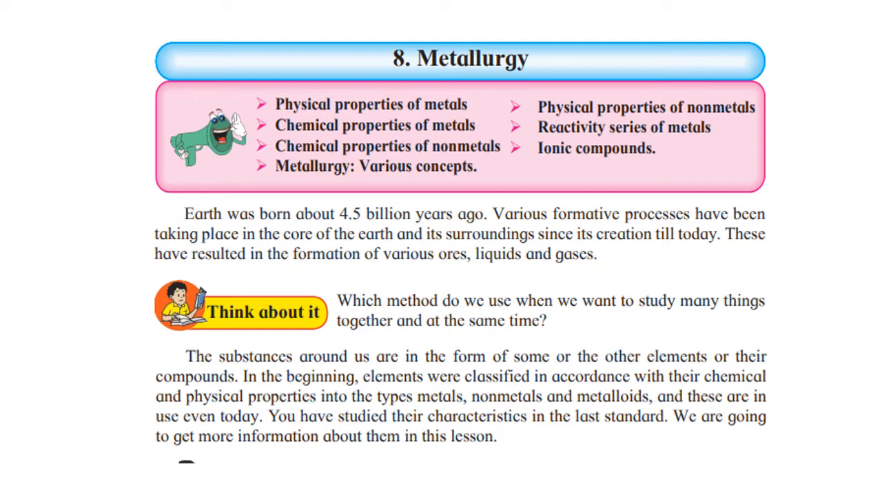Before we learn about metallurgy, we'll be learning about the properties of metals, non-metals, their reactivity, and then we'll go on to study metallurgy. We have learned in the lower classes that the substances around us are in the form of some or the other elements or their compounds. In the beginning, elements were classified in accordance with their chemical and physical properties into three types: metals, non-metals, and metalloids, and these are even in use till today.